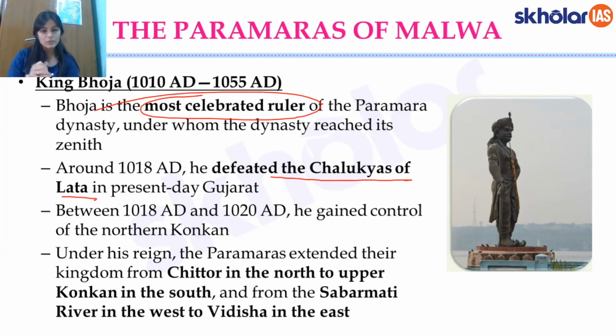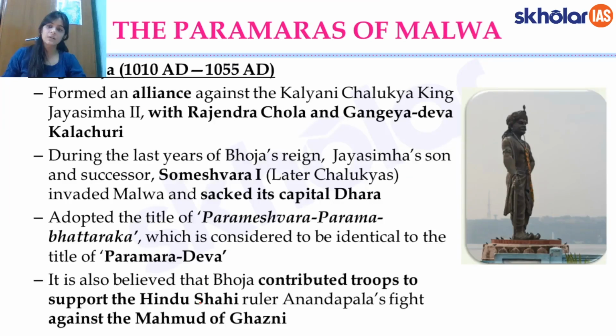The Western Chalukyas, you remember the Western Chalukyas, Eastern Chalukyas, and then there was a branch of the Western Chalukyas who had gone on to rule from Gujarat. This is that Chalukya, the Chalukyas of Gujarat, and they were defeated by King Bhoj, and he also gained control over northern Konkan. Now Konkan, you see, is almost the western coast. So he had covered all of that region, and the extent of the kingdom was almost from Chittor in Rajasthan in the north, to Upper Konkan in the south, from Sabarmati in the west to Vidisha in the east. So you can see that the kingdom was quite extensive under King Bhoja.